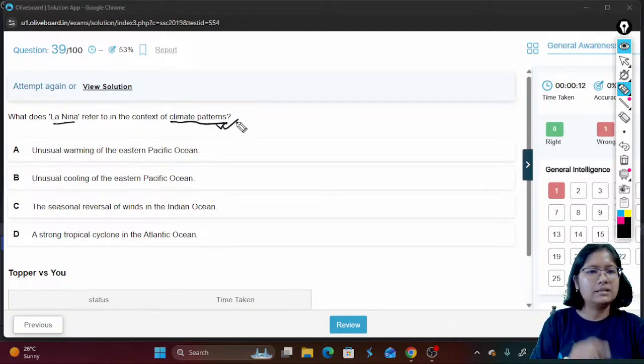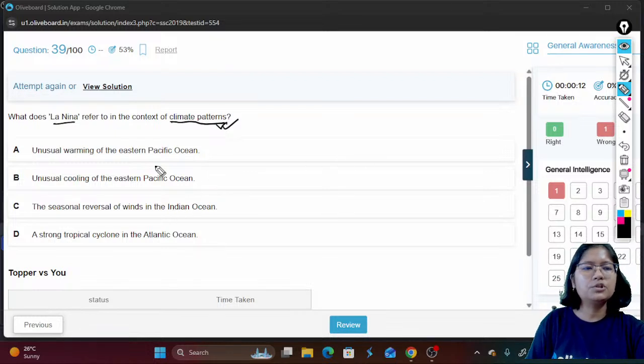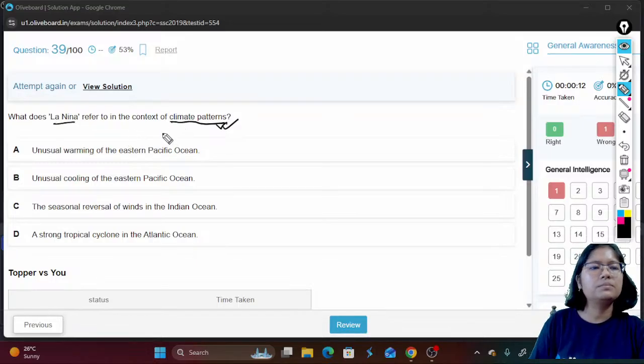In the last mock also we got a question from La Nina. So El Nino, La Nina. I have already given you the shortcuts to remember. And just like Western Ghats and Eastern Ghats, two little shortcuts can help you. Two little statements can help you solve many questions. So here also, doesn't matter how much you dwell into the concept, at least remember the basics for El Nino and La Nina. Let us look at the question.